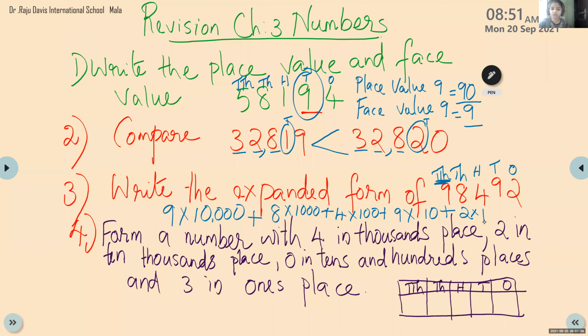Ma'am, I wrote 2 steps. 2 steps you can write. Yes. I'm not writing it again. There is no space here. Excuse me, ma'am. Ma'am, for the first step, I have written after 9 into 10 plus 2, simply 2. I have not written 1. No problem. 2 into 1. That is same as 2. Yes? No problem. Okay. Ma'am, so next one.